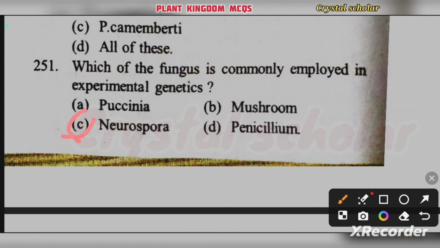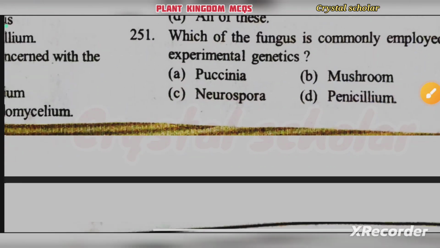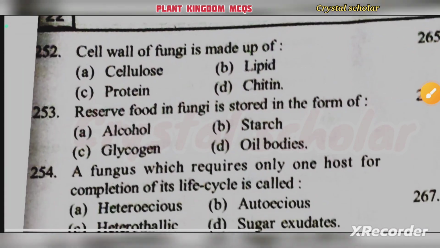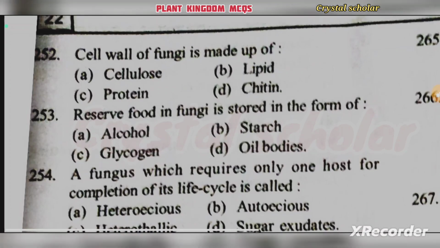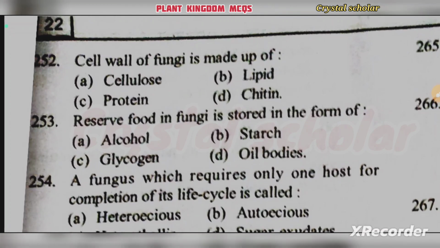Neurospora is a fungus that is commonly employed in experimental genetics. Then come to the next question. Cell wall of fungi is made up of cellulose, lipid, protein, chitin. Which one is the right answer?